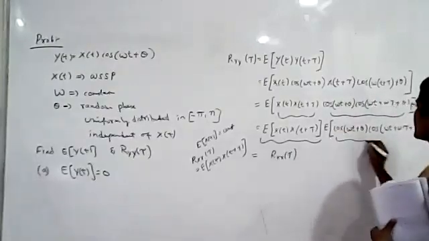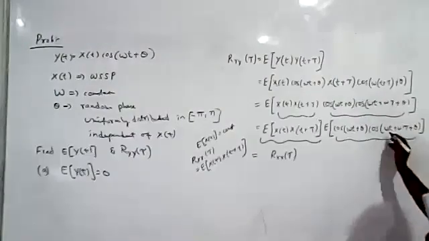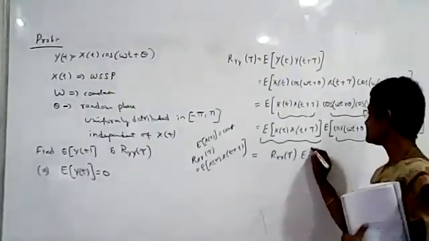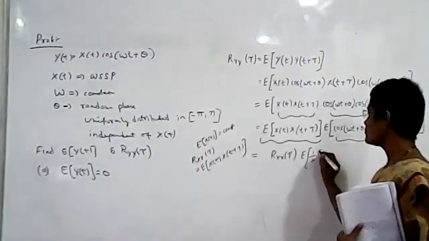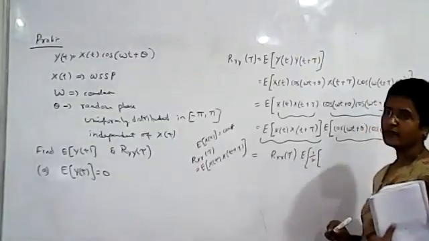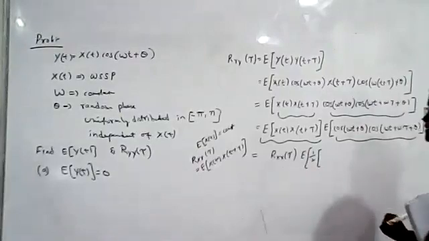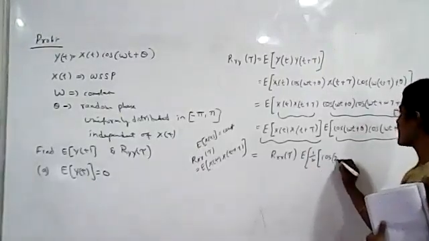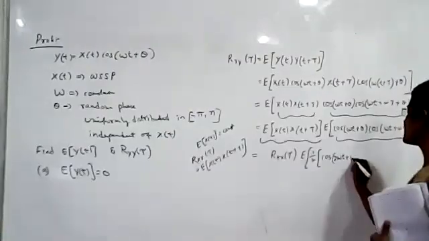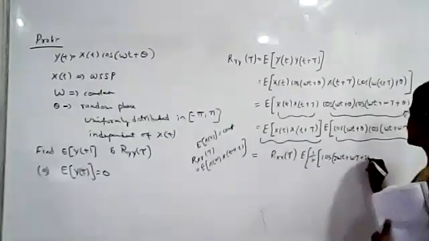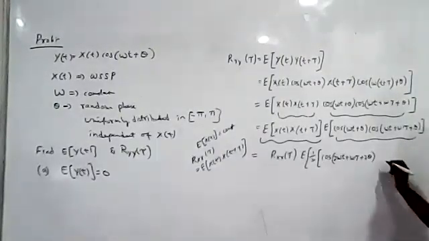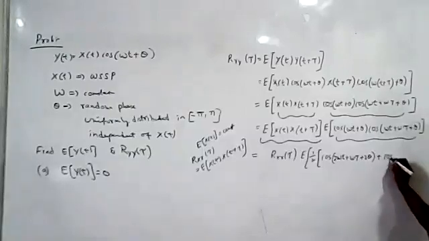Now you simplify this. It is in the form cos A cos B. So this can be written as 1 by 2 of cos of a plus b plus cos of a minus b. If you write cos of a plus b, we will be getting 2 omega t plus omega tau plus 2 theta, plus cos of a minus b.